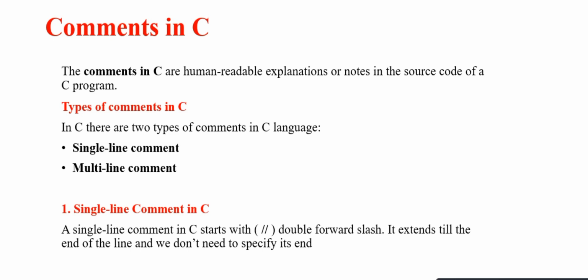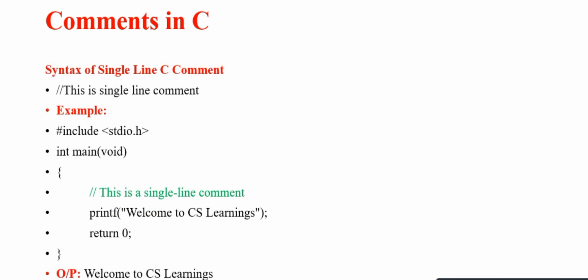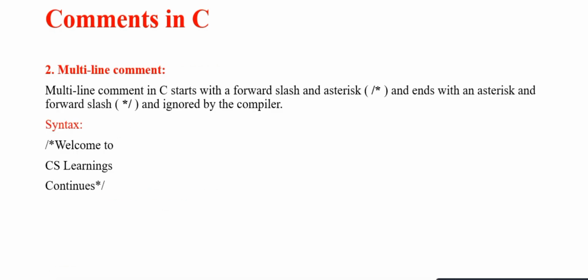First one, single line comment. A single line comment in C starts with double forward slash. It extends till the end of the line and we don't need to specify its end. So this is the example program for a single line comment. This is the comment. And the output, we see it's printing welcome to CS Linux. It won't print the comment.